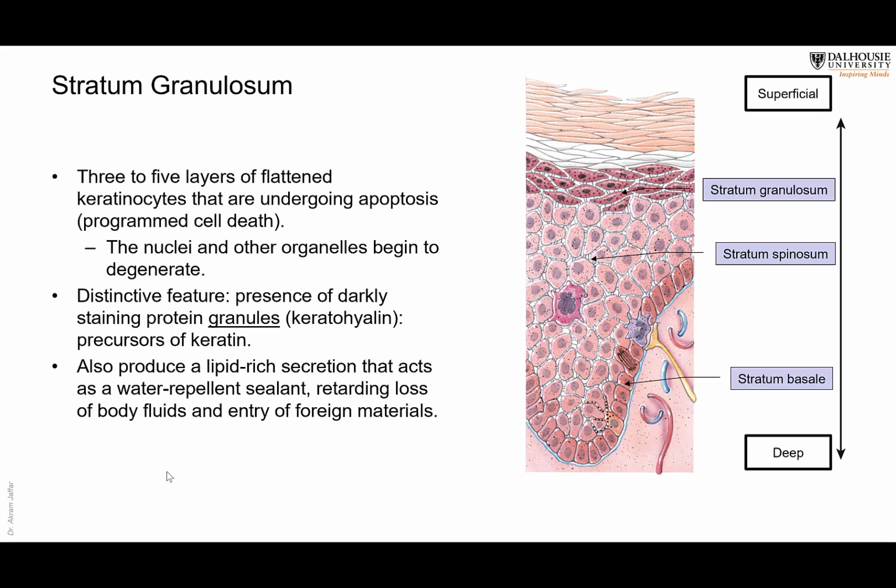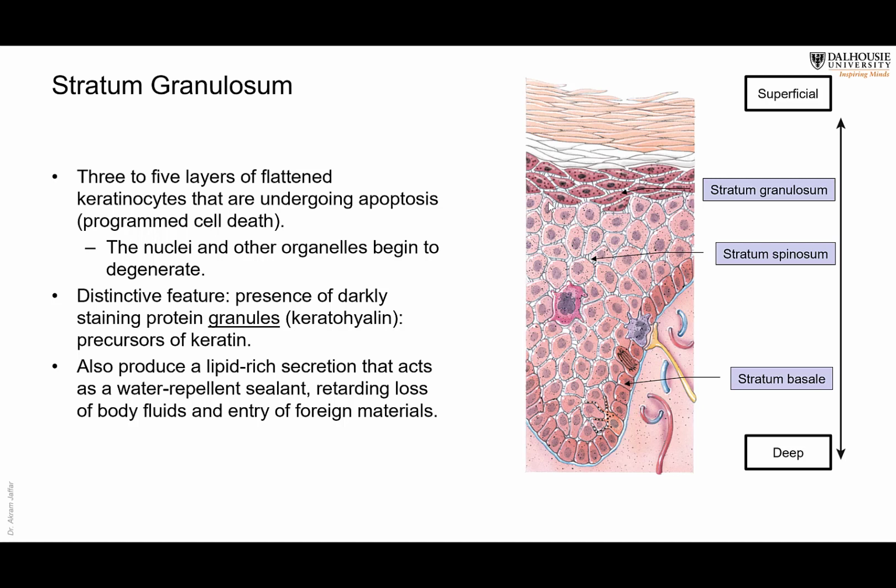Now, if we go a little bit higher, there are about 5 or 6 layers of stratum granulosum. These cells are starting to die, through a programmed cell death process called apoptosis. They are going to lose their organelles and their nuclei, and they also contain granules in the cytoplasm. These granules contain a substance called keratohyalin.